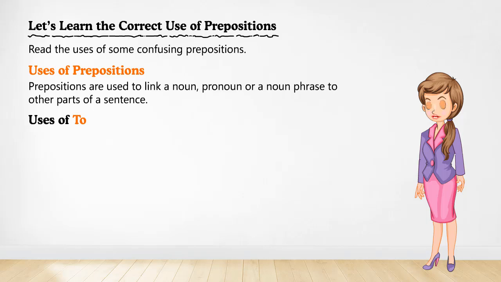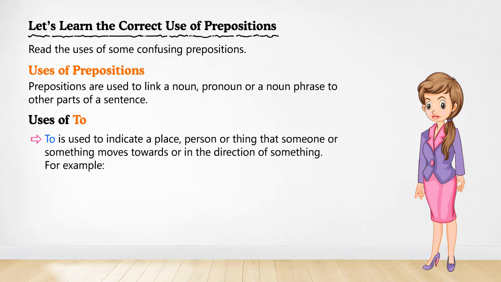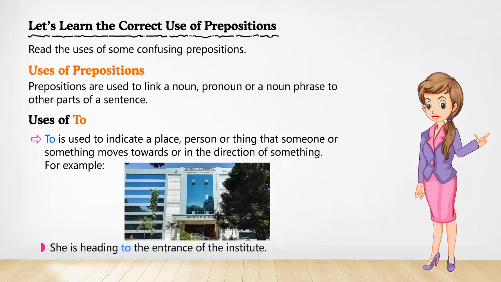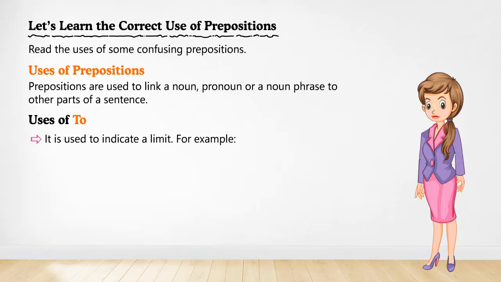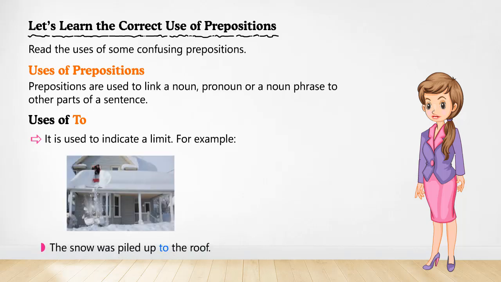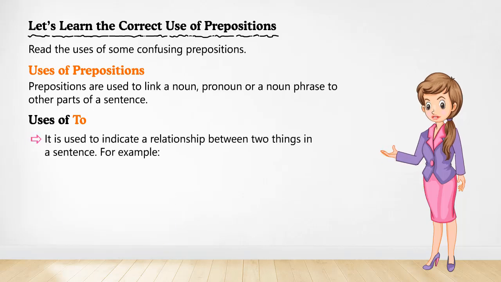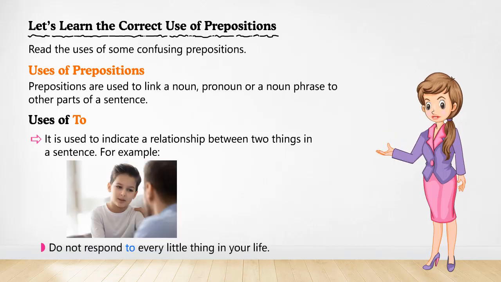Uses of to. To is used to indicate a place, person or thing that someone or something moves towards or in the direction of something. For example, she is heading to the entrance of the institute. It is used to indicate a limit. For example, the snow was piled up to the roof. It is used to indicate a relationship between two things in a sentence. For example, do not respond to every little thing in your life.